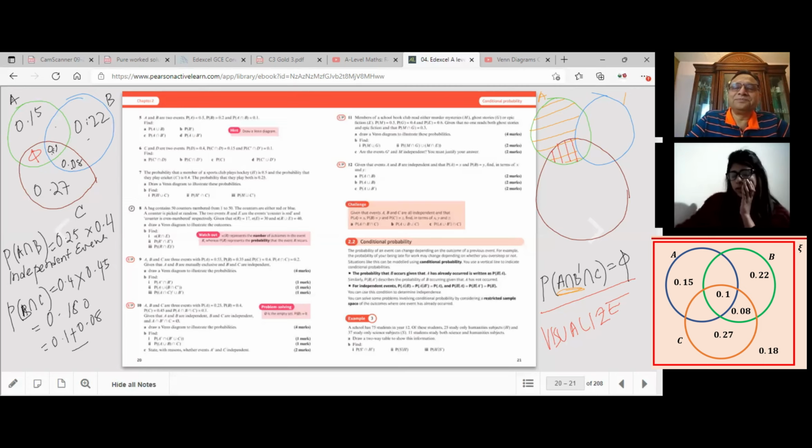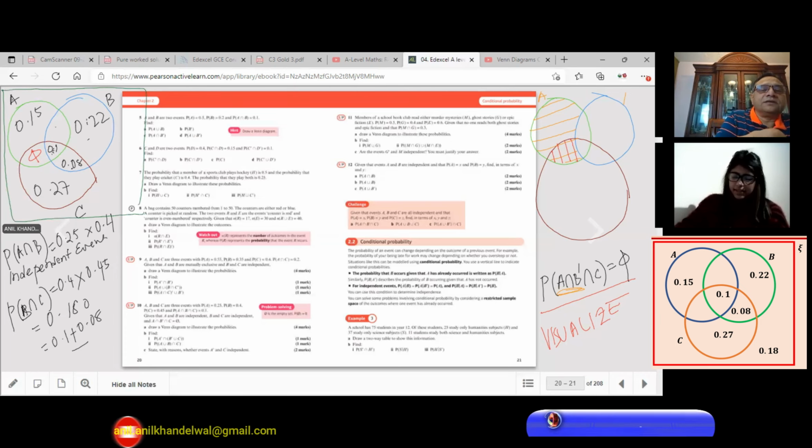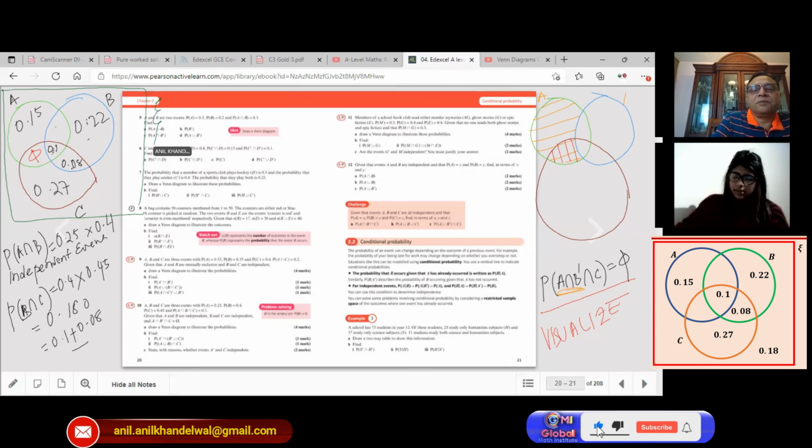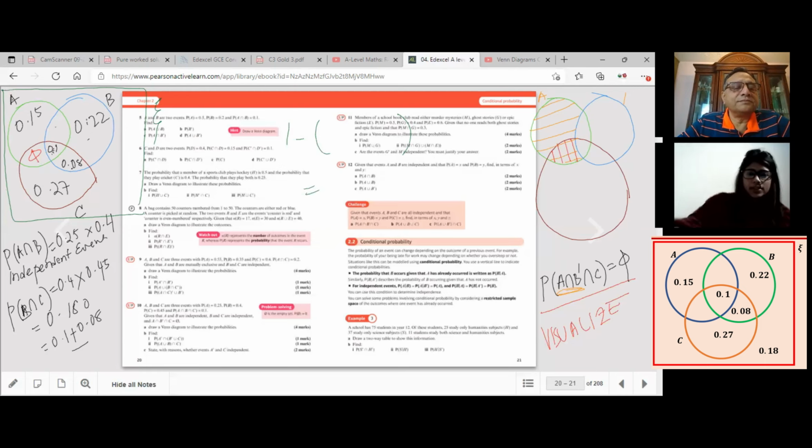Is that clear to you? Now we have to add them up and find the outside. That is extremely important. So let's make this box, and that is the universe, and find out. So 1 minus all this is how much? Everything added is 0.82. 1 minus that is 0.18. So 0.18 is outside. Now the Venn diagram is absolutely complete, and this can be utilized to answer the rest of the questions, correct?